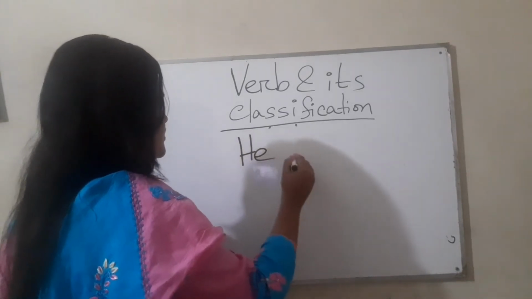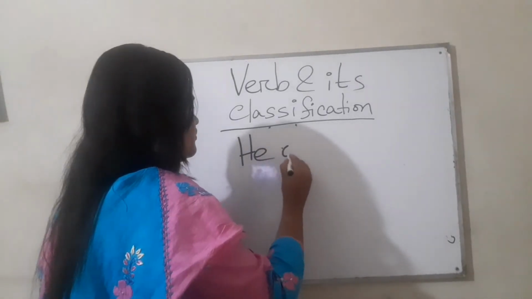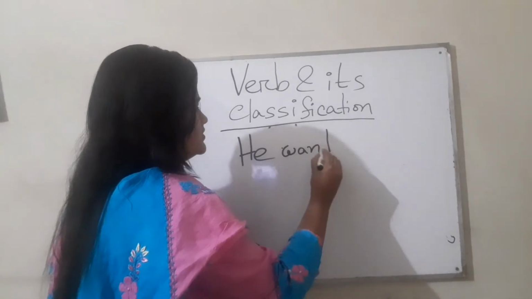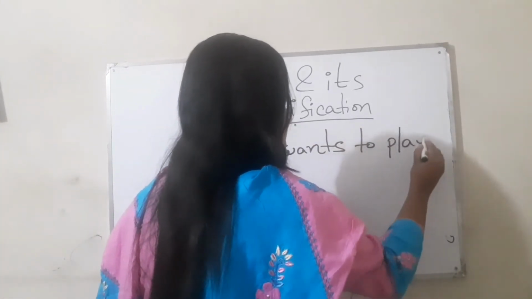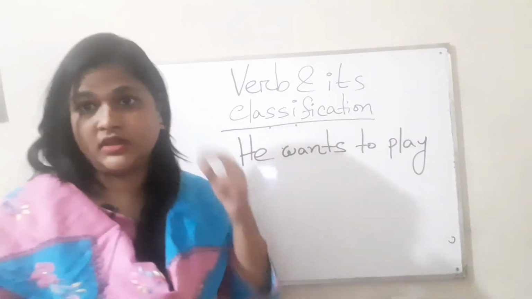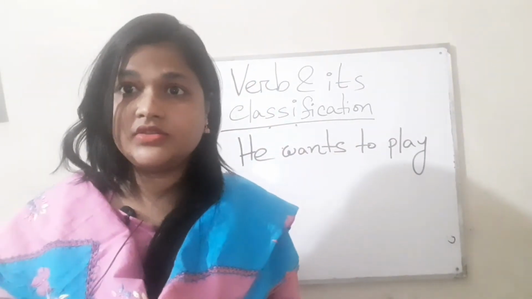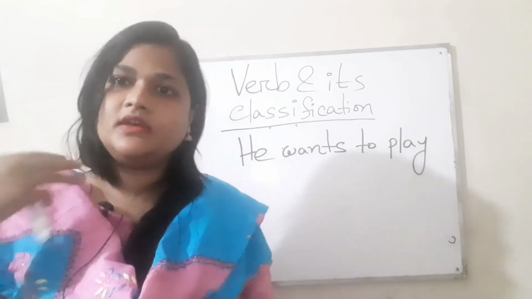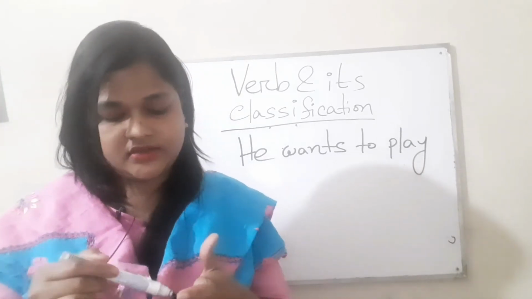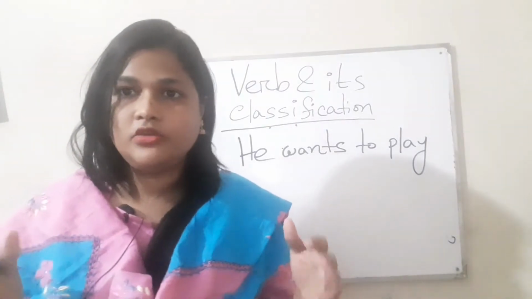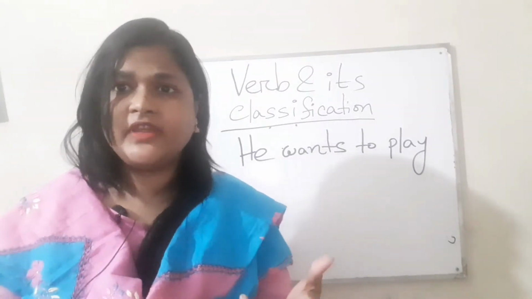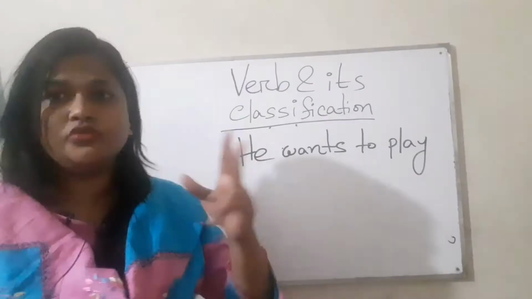He wants to play. Look at this sentence carefully. He wants to play. Whenever you see this type of sentence, you will assume that here are two verbs.